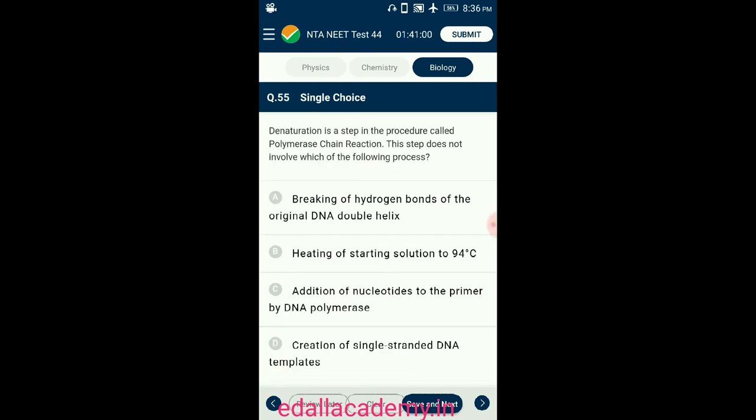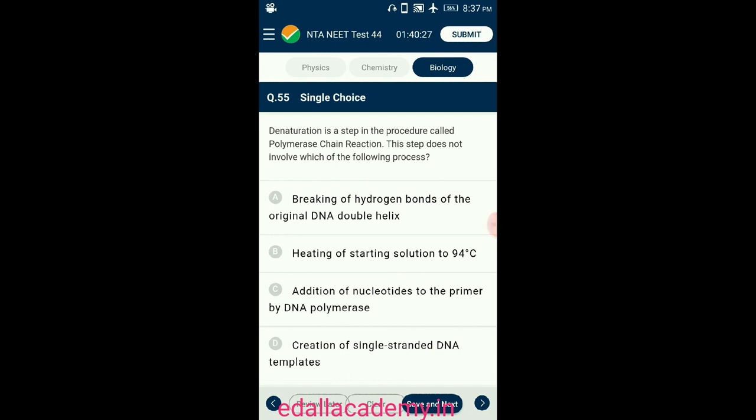Question number 55. Denaturation is a step in the procedure called polymerase chain reaction. This step does not involve which of the following processes? PCR stands for polymerase chain reaction. In this reaction, a gene, that is the segment of DNA of interest, is synthesized in vitro and multiple copies are